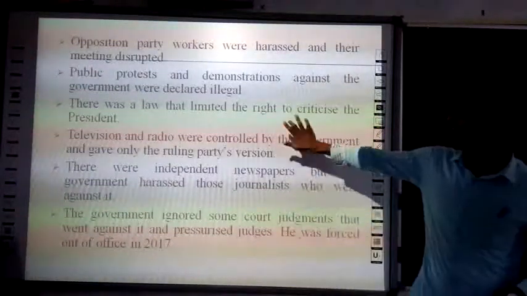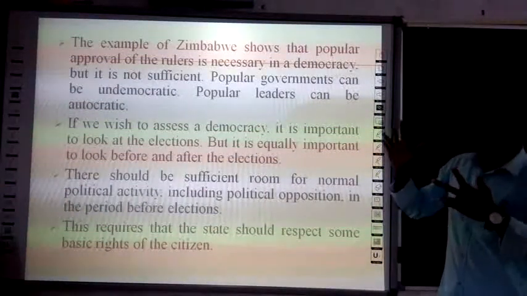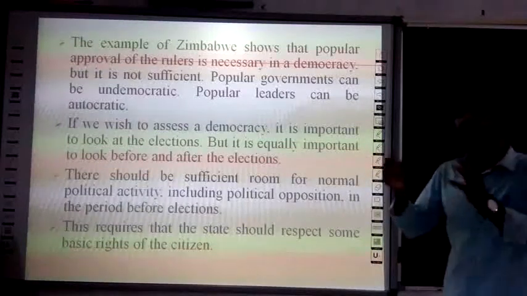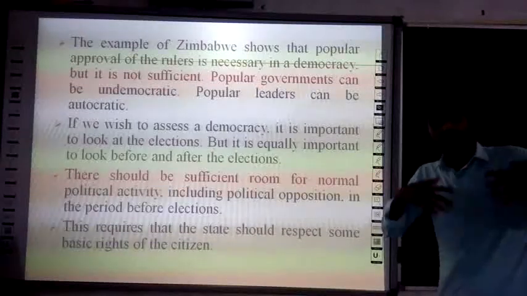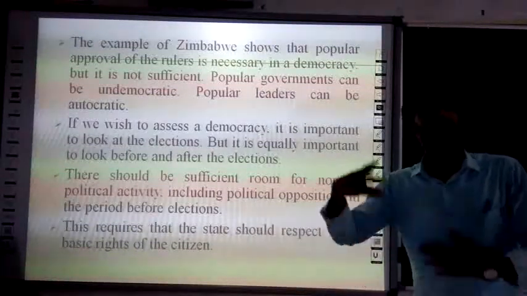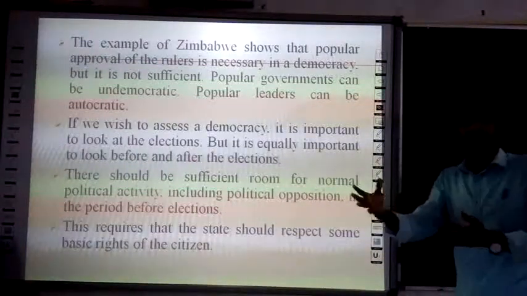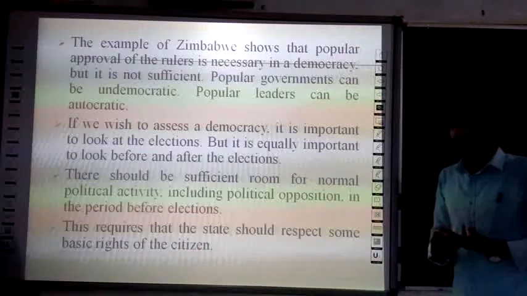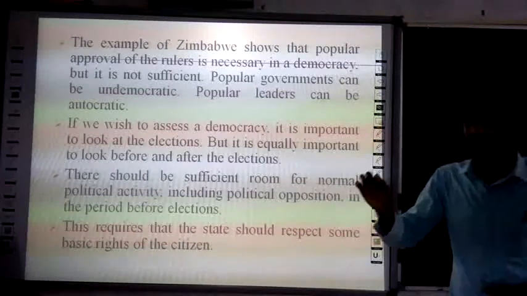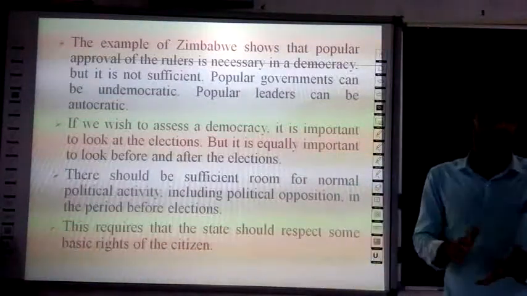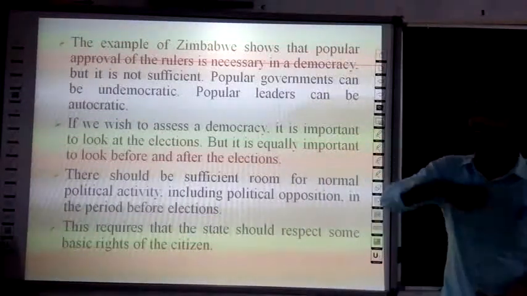The example of Zimbabwe shows us that the popular approval of the rulers is necessary in democracy, but that is not sufficient. A popular government can be undemocratic, or a popular leader can be undemocratic. So, if we want to assess the government, we need to look at the elections. It's equally important that we look at before elections and after elections.